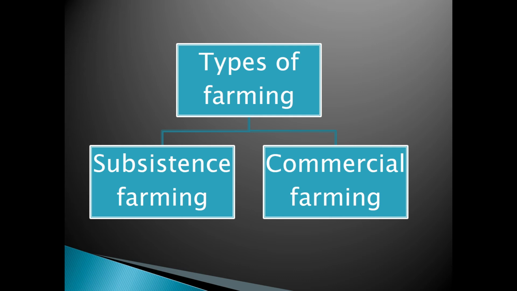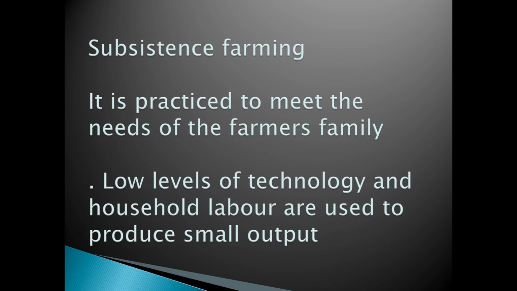Now we are going to learn types of farming. In these types of farming, we have subsistence farming and commercial farming. Let us discuss subsistence farming in detail. It is practiced to meet the needs of the farmers. This involves low-level technology, household labor, and very small output.